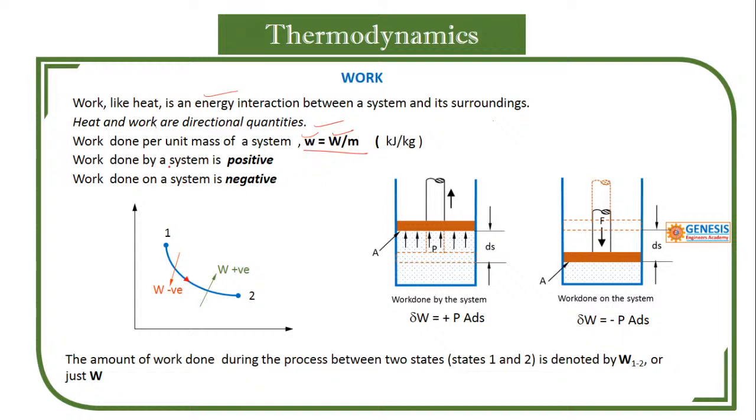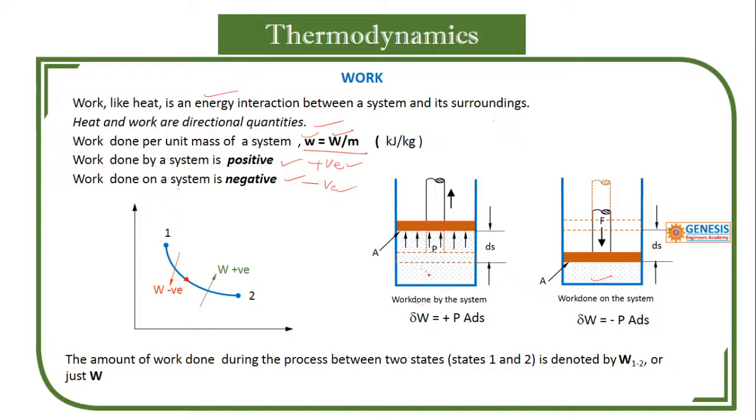Like that, work done by the system is positive, work done on the system is negative. That is, when you are supplying the work done, it is negative. When you are getting the work done, then it is positive. Work done, that means if piston is able to compress the gas, then it is called work done on the system.